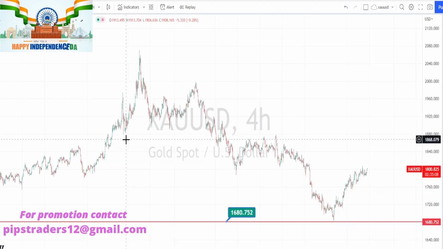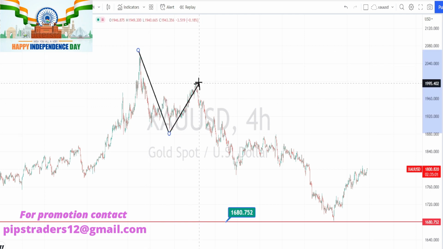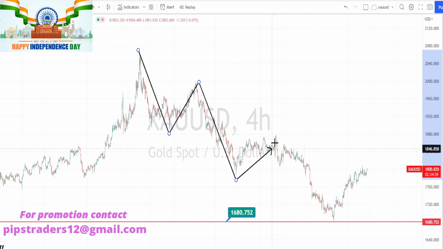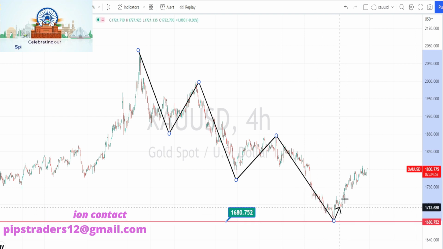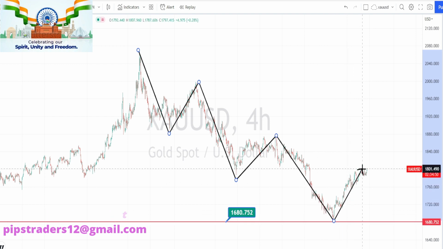So I am in 4 hours time frame now. When we look at the current trend of the price action from the 4 hours time frame, it is still in a very nice bearish trend. We have noticed it taking support on the support level of 1680, and currently the price action is in a retracement or in a bullish trend.